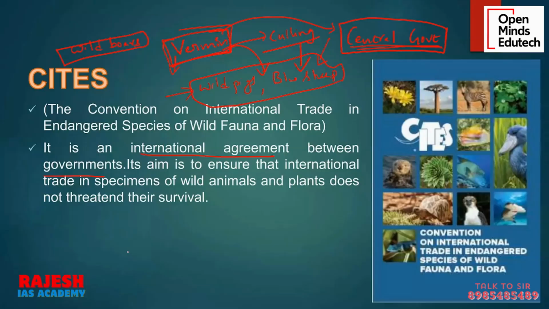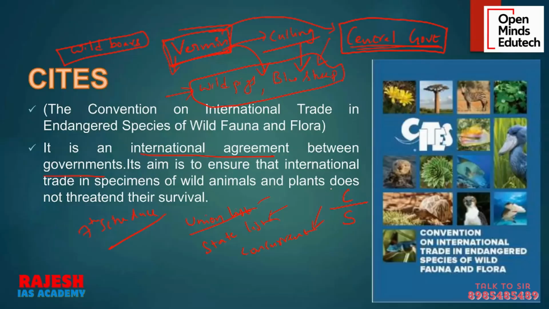Then there is another concept. We have something called the 7th schedule. Under the 7th schedule of the constitution, we have lists. There is something called the union list. There is something called the state list. Then there is something called the concurrent list. If you place something in the union list, only the central government has the power. If something is inside the state list, only the state government has the power. But if something is in the concurrent list, both the central government and the state government can make laws on it. It is concurrent power.